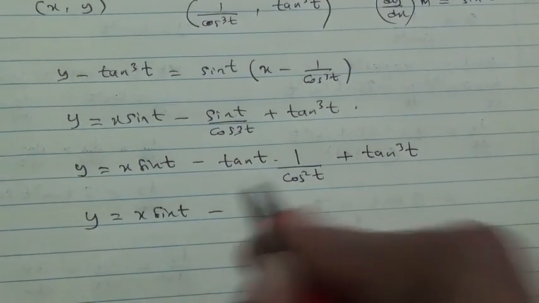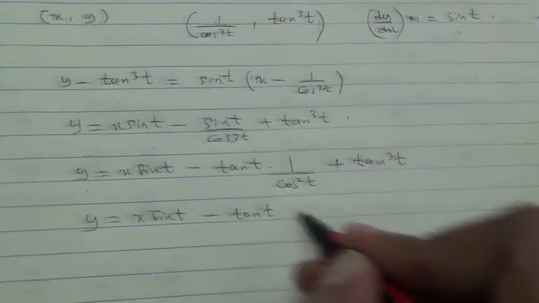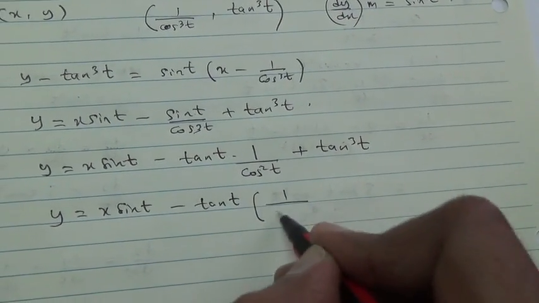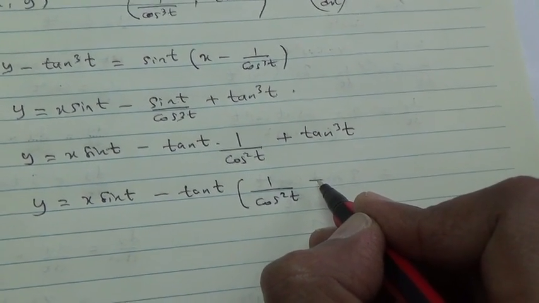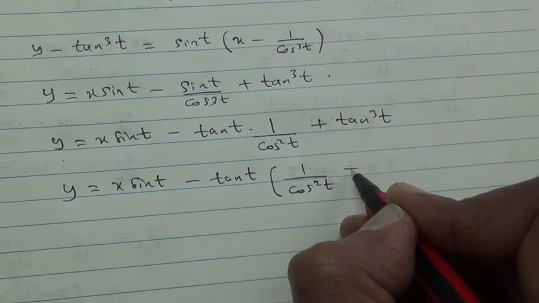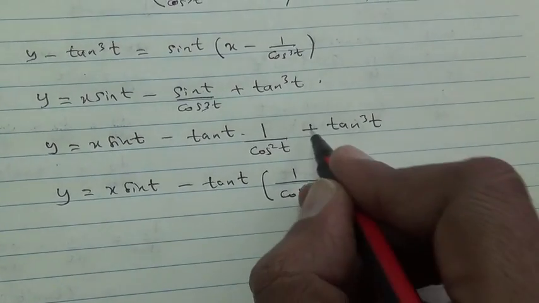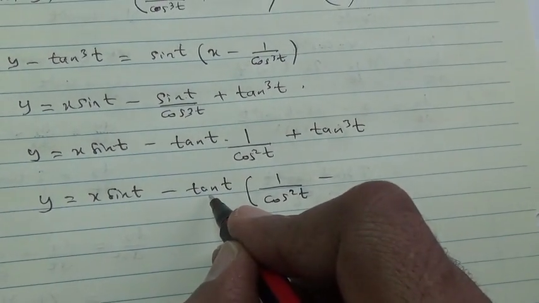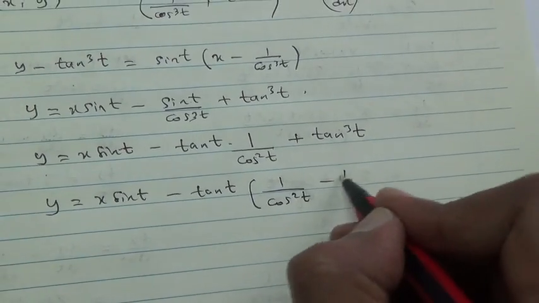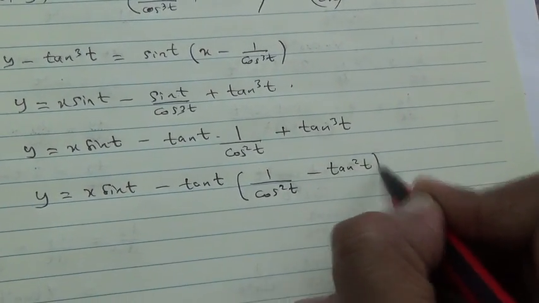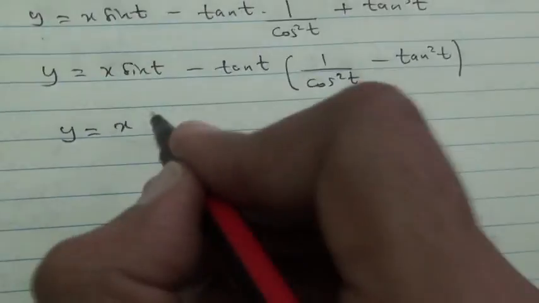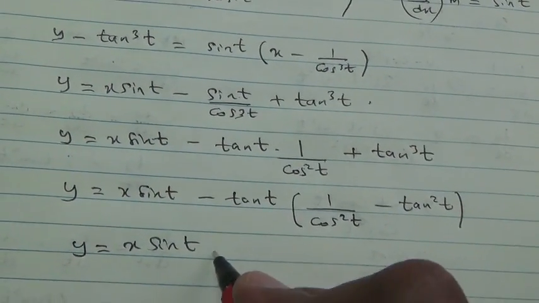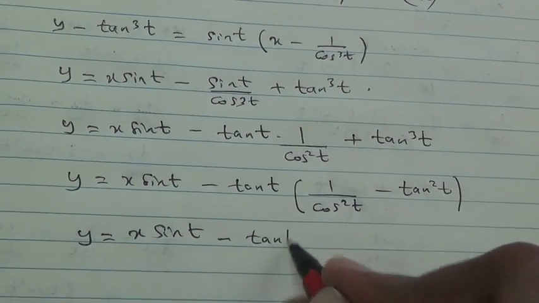Tan and tan. So we're going to put tan t outside. Inside we're left with 1 upon cos square t plus, be careful, because this becomes minus, minus times minus becomes plus here. So tan t is out, we have tan cube t there, so that becomes tan square t. From here, y is equal to x sine of t, minus tan of t.